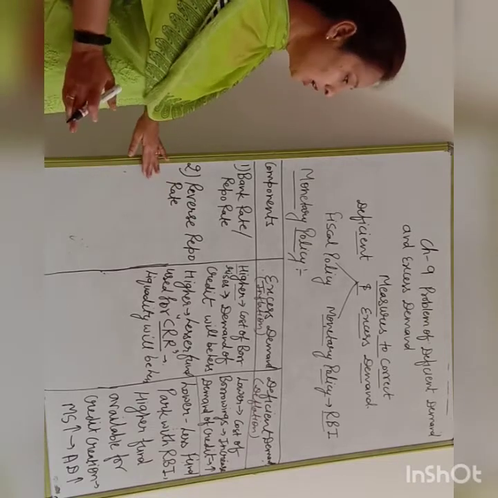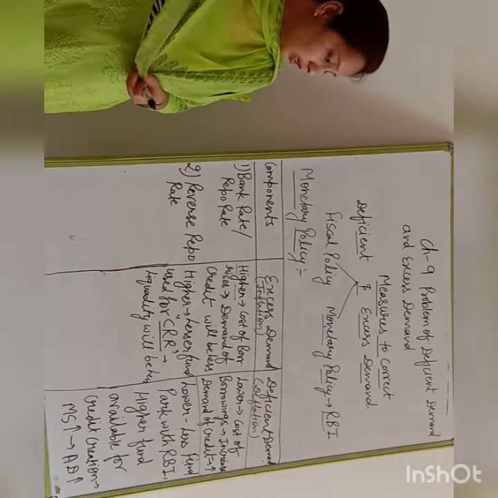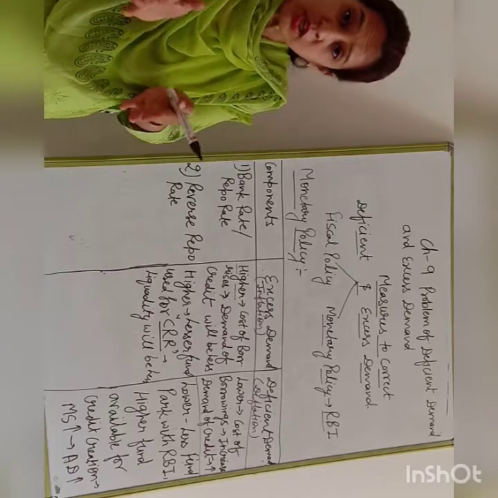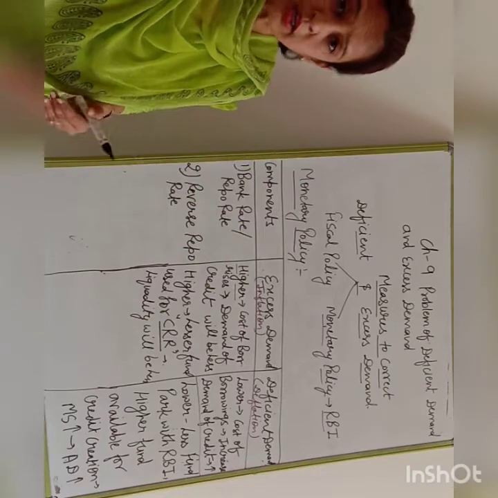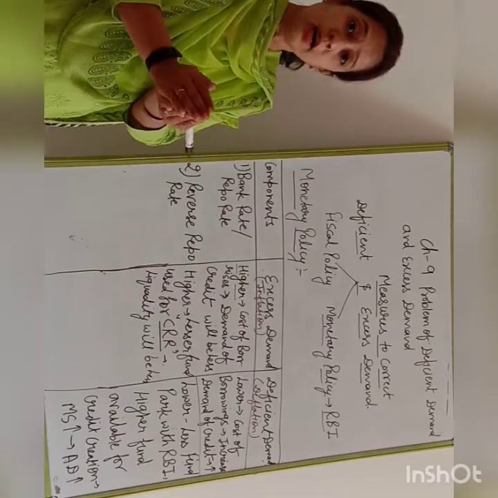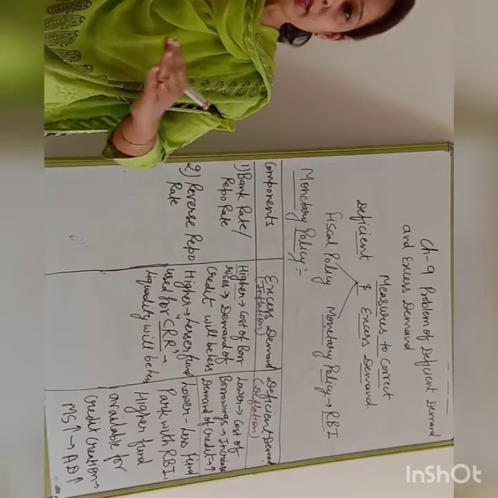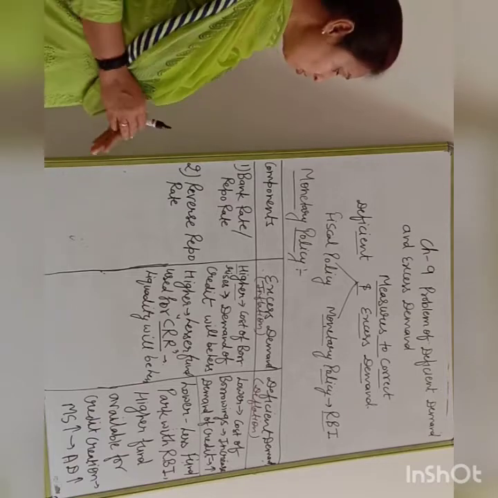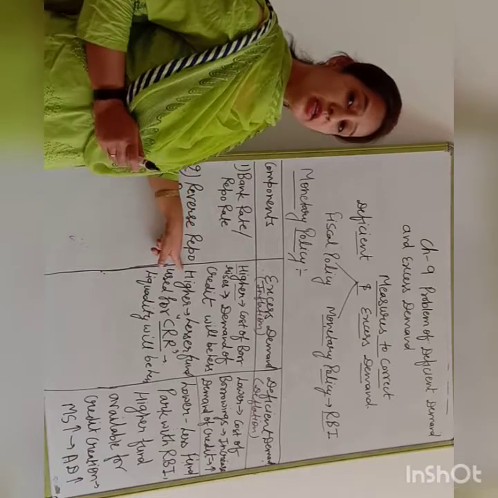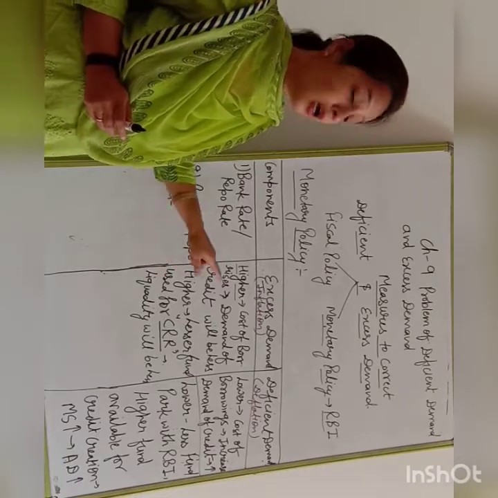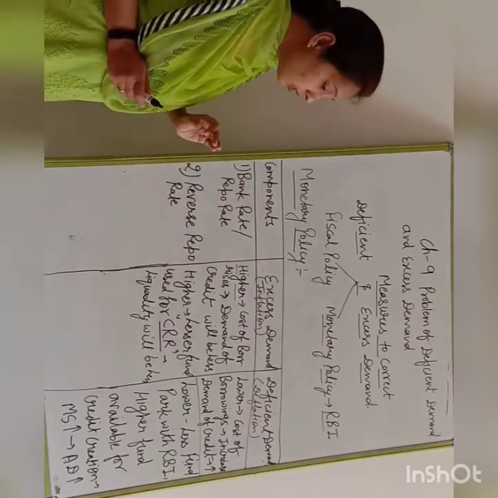Clear? Now the second instrument we have taken is the reverse repo rate. What is the meaning of reverse repo rate? It is the rate at which commercial banks park their extra funds with the RBI. When commercial banks park their extra funds with the RBI, it means they are depositing their extra funds with the RBI. So at the time of excess demand, what is the RBI doing? The RBI is raising the reverse repo rate.